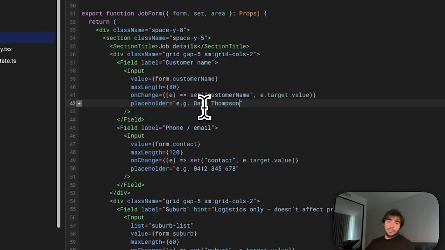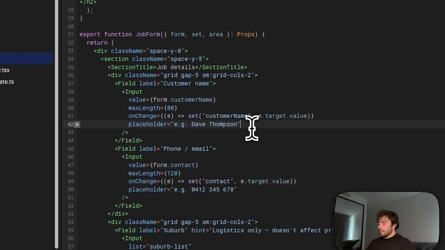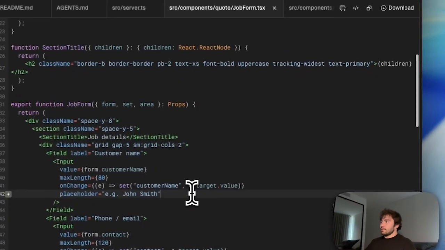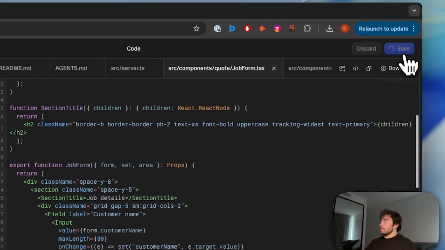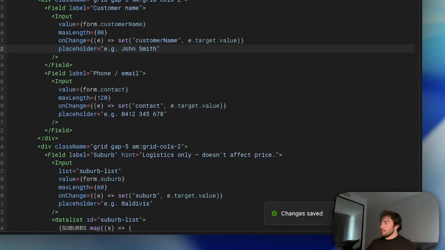When you change text, keep it within these quotation marks, because the code will break if you don't. If I were to delete it like that, the code would break. So let's go back here and change the name to something super original, John Smith. And I've done that. Let's click save and watch it work its magic. Alright, cool. You can see that changes have been saved.